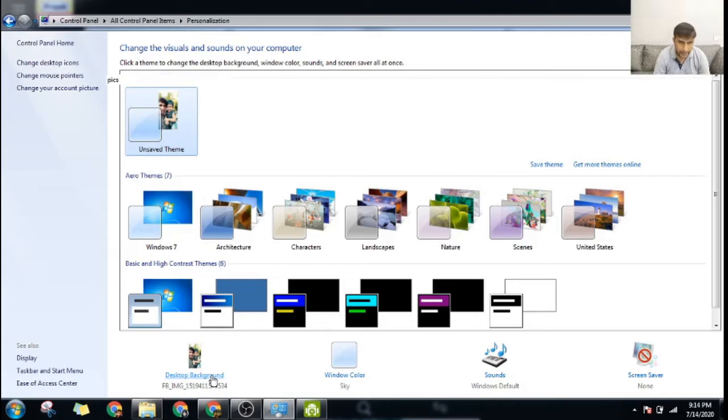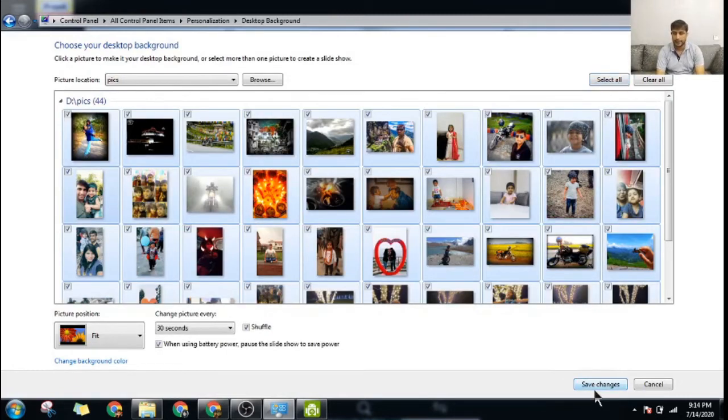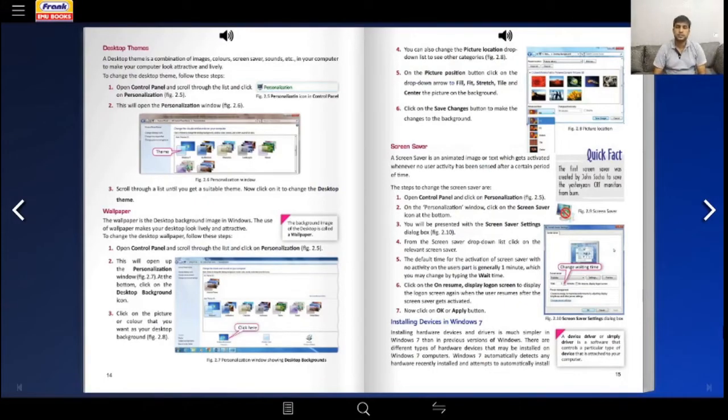What I do is I generally keep my own photographs, and this is a particular folder in which I have my own photographs. Just hold on, I just select everything and I will save. Alright, now I have saved everything. Okay, so that was how to set up the wallpapers, the background picture of your desktop screen.